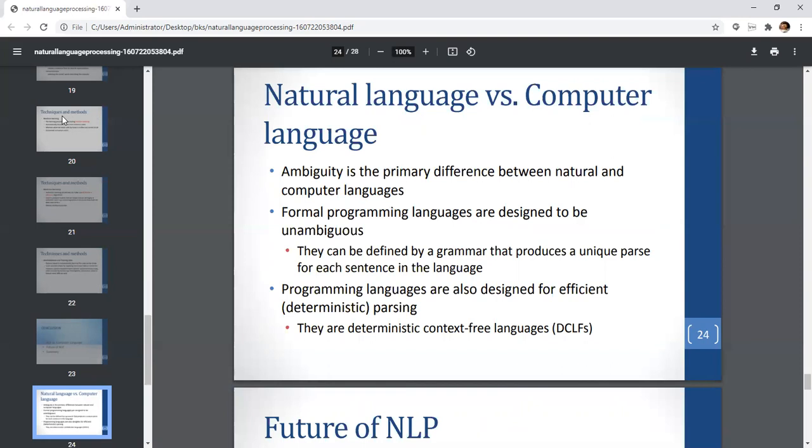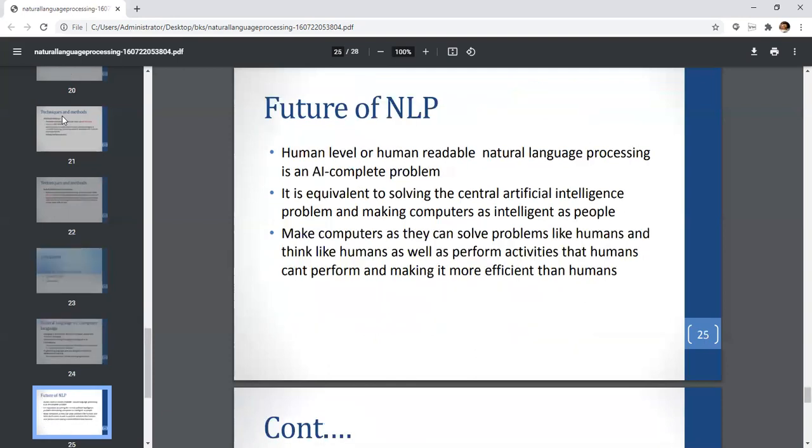Ambiguity is the primary difference between natural and computer language. Formal programming languages are designed to be unambiguous. They can be defined by a grammar that produces unique parses for each sentence in the language, while natural language sentences can be by far more ambiguous. Programming languages are also designed for efficient parsing. They are deterministic context-free languages.